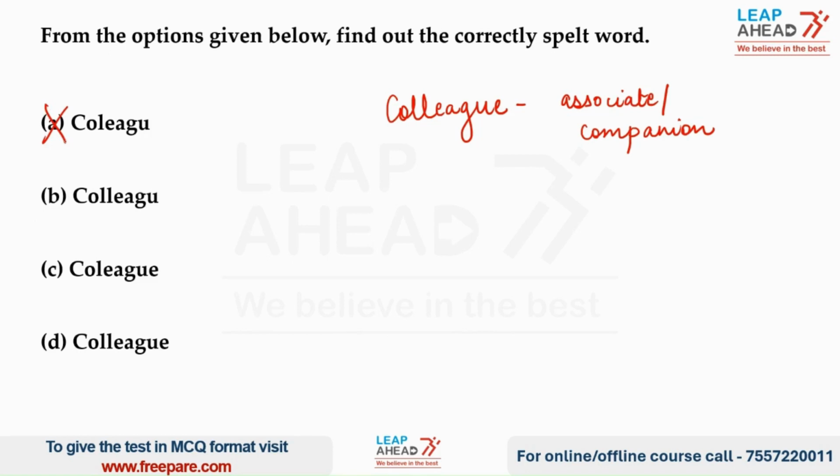We can easily eliminate option A because it is incorrect. Coming to option B, we can eliminate option B as well because E is missing after U. And we can also eliminate option C because we can see that single L has been used instead of double L. And coming to option D, we can easily deduce that option D is the right answer because it is spelled as Colleague.